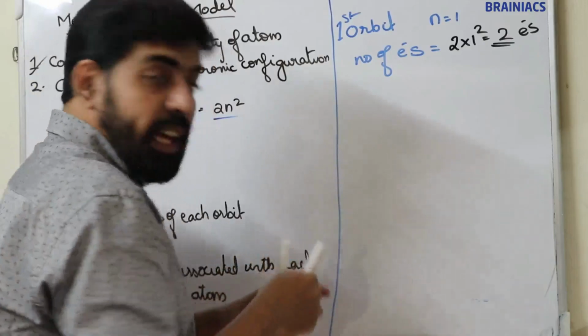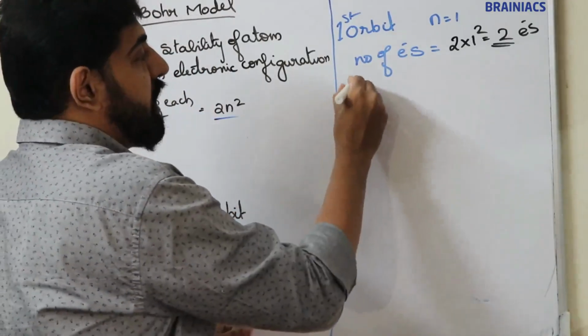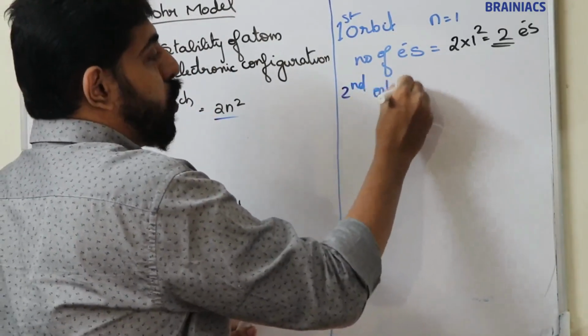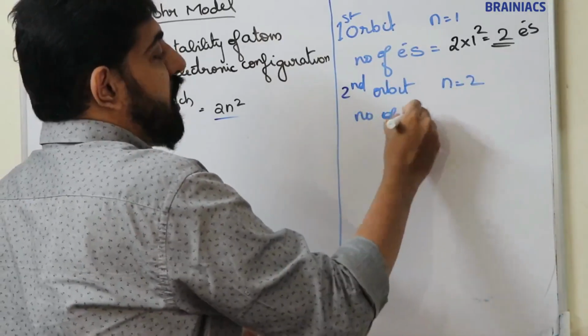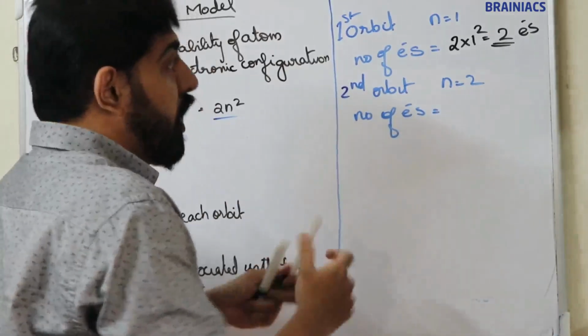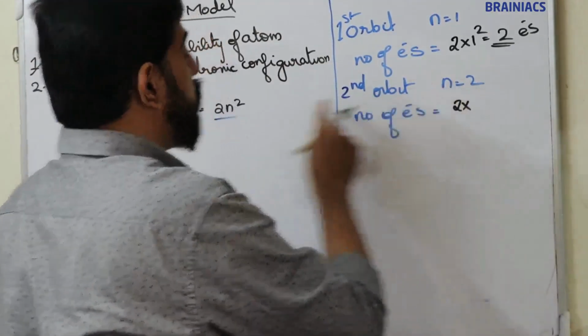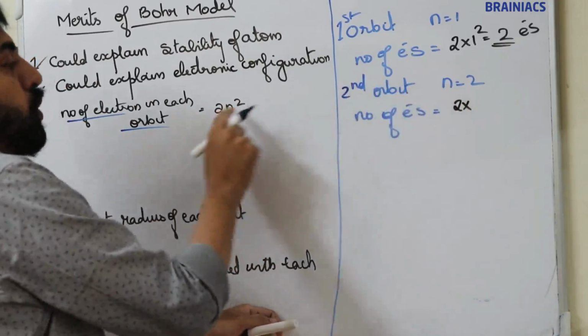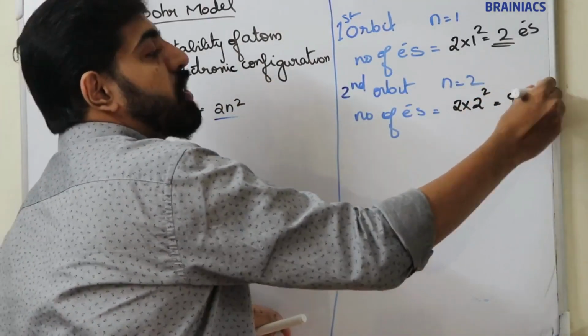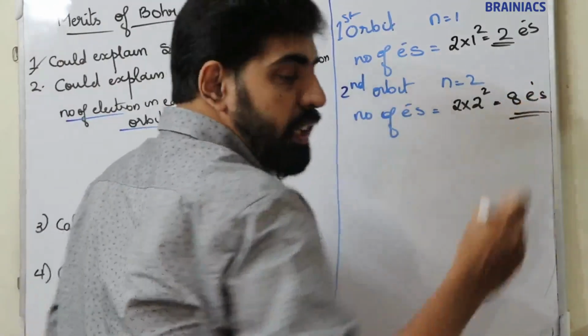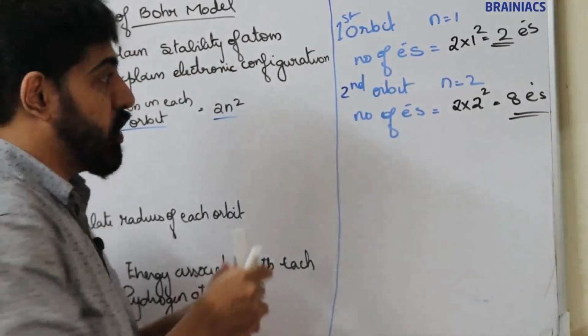Now, in the case of the second orbit, the n value is equal to 2. So the number of electrons is 2 into 2 square. 2 square is 4, and 4 into 2 is 8 electrons. So in the second orbit there are 8 electrons.